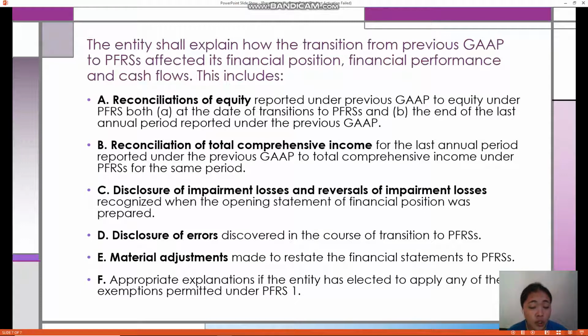C is the disclosure of impairment losses and reversals of impairment losses recognized when the opening statement of financial position was prepared. D is the disclosure of errors discovered in the course of transition to PFRS. E is the material adjustments made to restate the financial statements to PFRS. And lastly, appropriate explanations if the entity has elected to apply any of the exceptions permitted under PFRS 1.